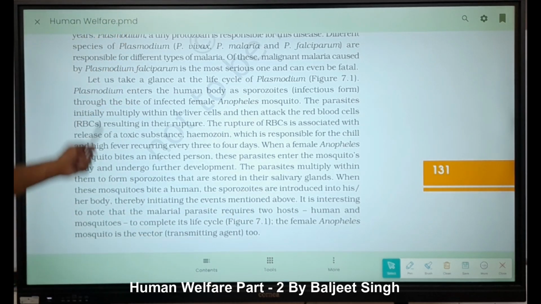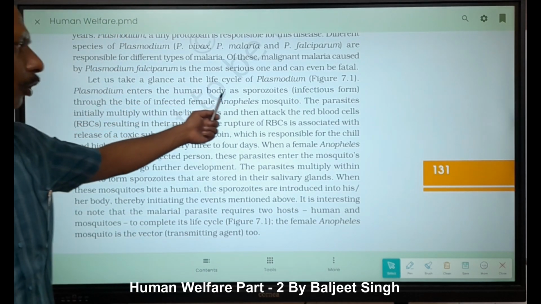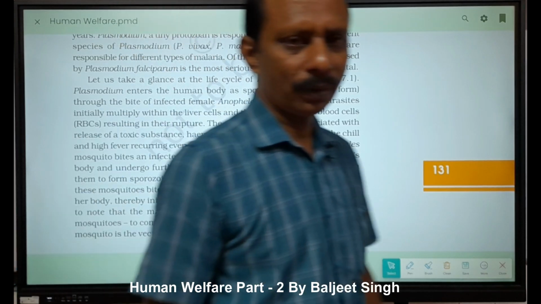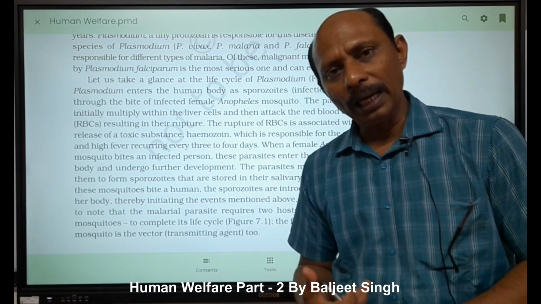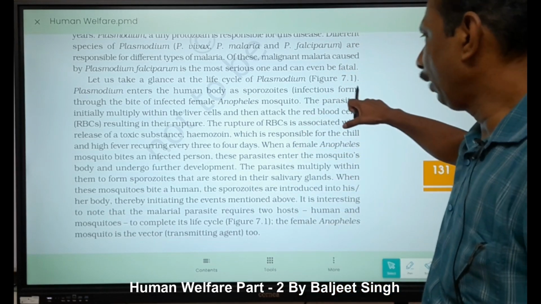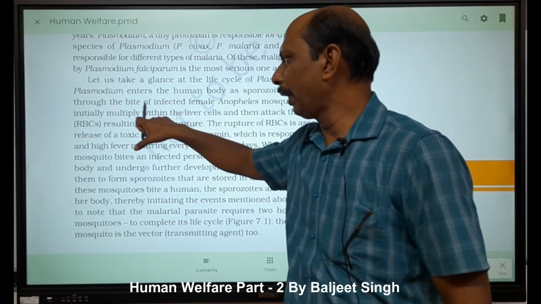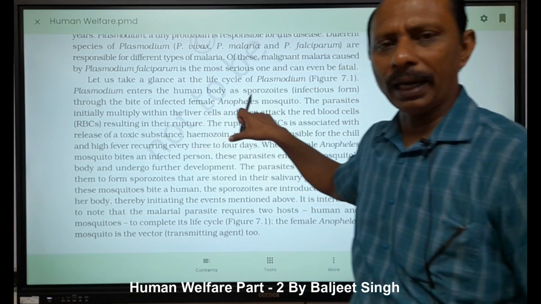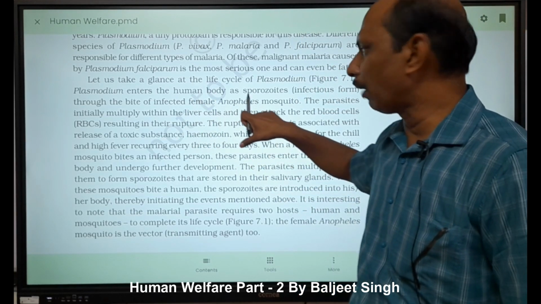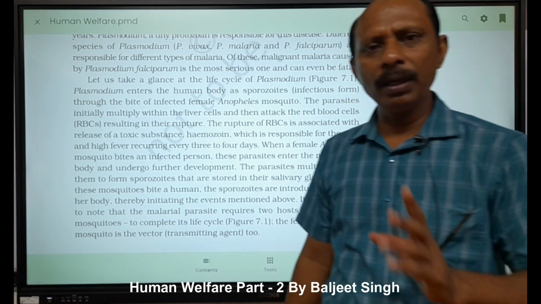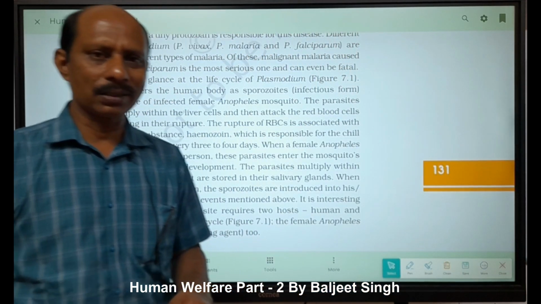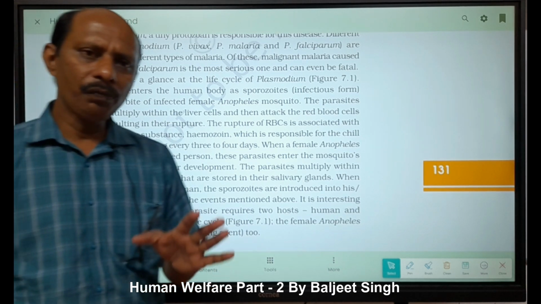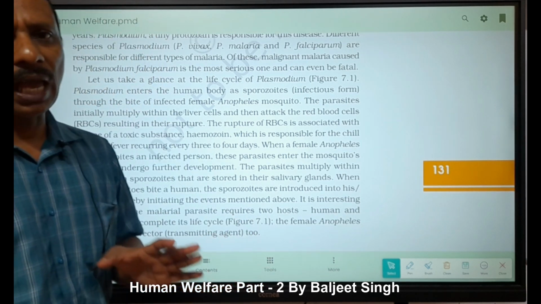What is the life cycle? Plasmodium enters the human body as sporozoites. Sporozoite is the infectious stage of Plasmodium for human, through the bite of an infected female Anopheles mosquito. Only female mosquitoes, whether Anopheles or Aedes or Culex, are sanguivorous.